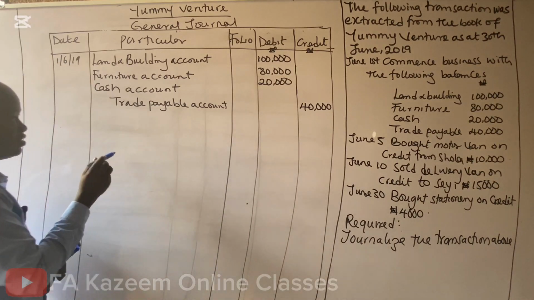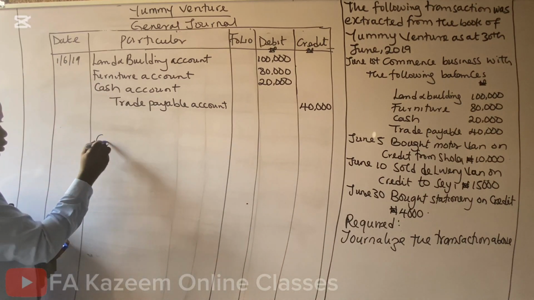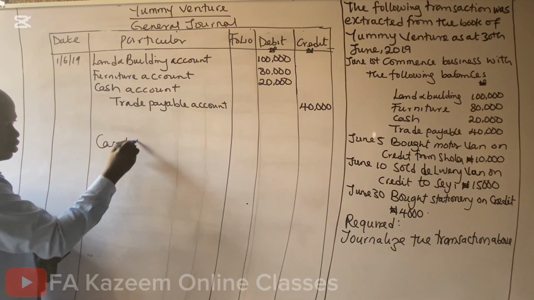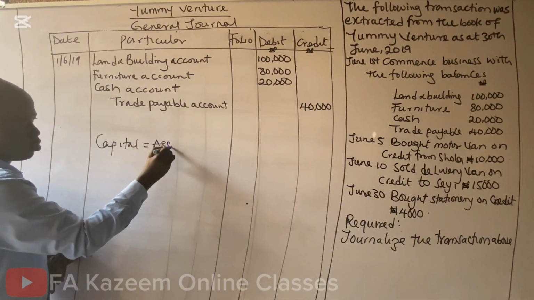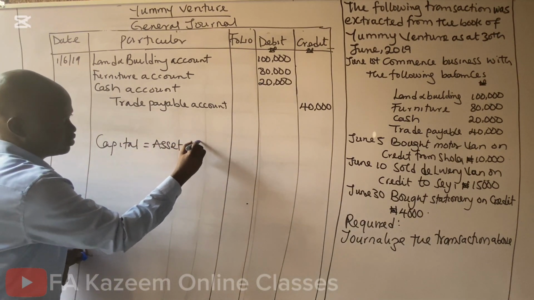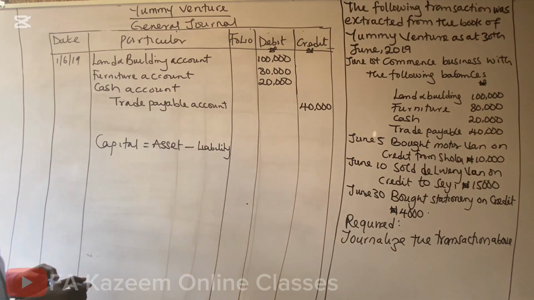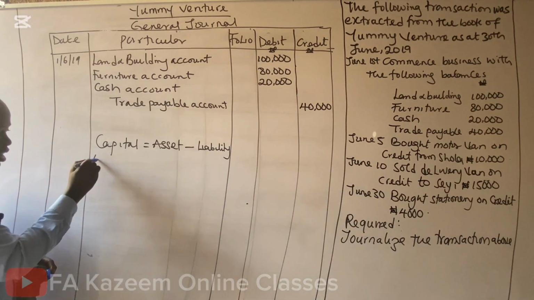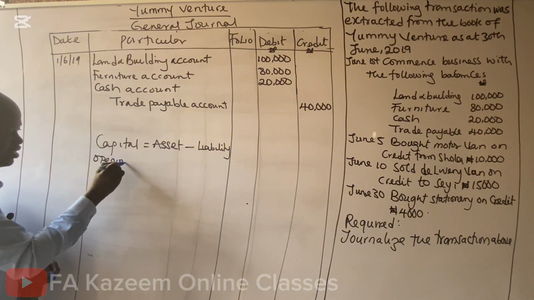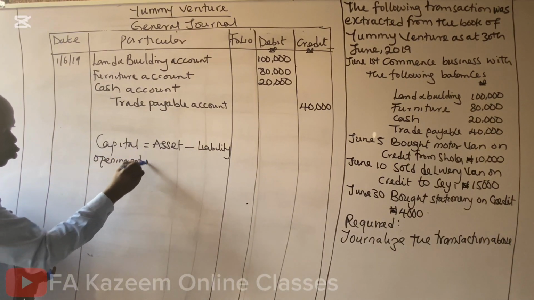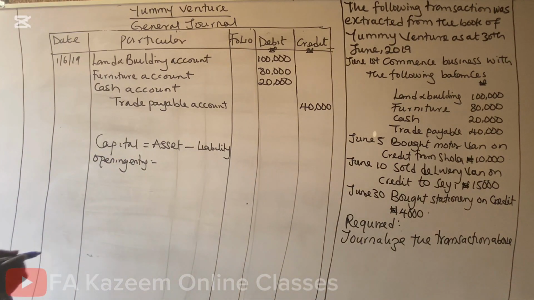What we will do now is we say capital equals asset minus liability. We want to know how much was introduced to this business at the beginning. That's why this capital will serve as an opening entry.